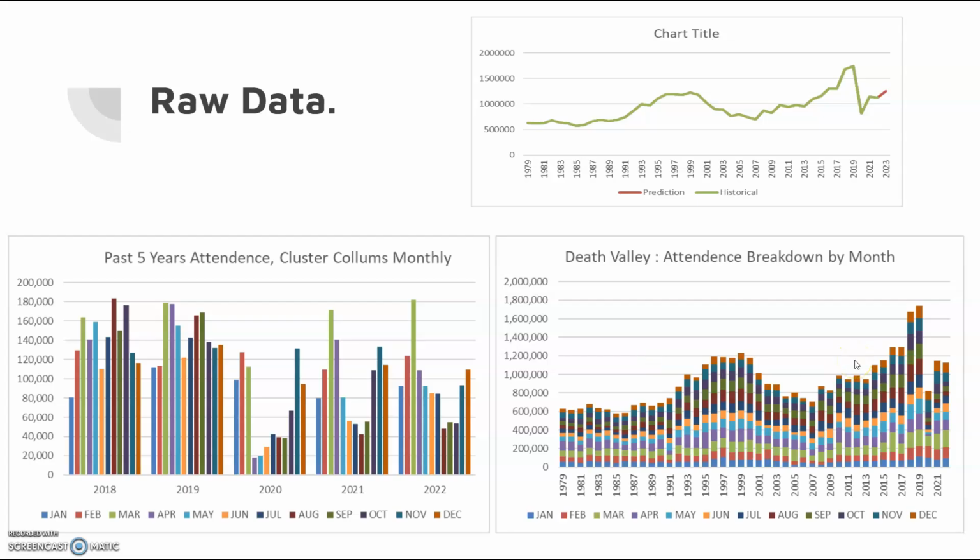Looking at the raw data, we can see clearly the bubble of the 90s and a lack of interest in the middle 2000s, with it starting to climb up again, and a large decrease due to COVID. We can see this here when we go to the 5-year attendance by the monthly, the devastation of the attendance in April, and then it doesn't really get back to where it was.